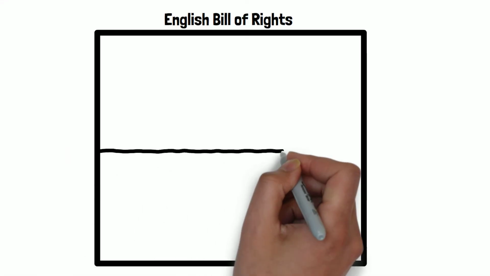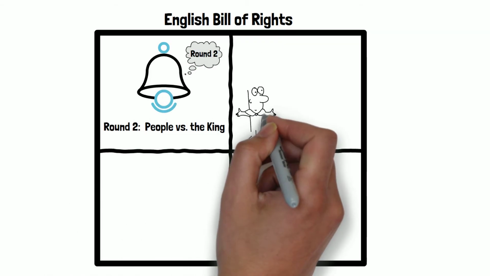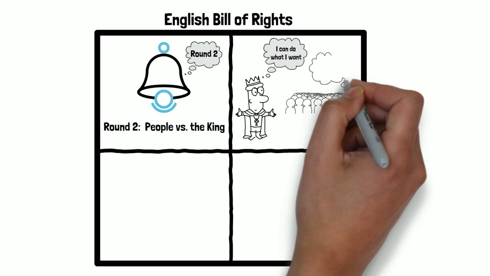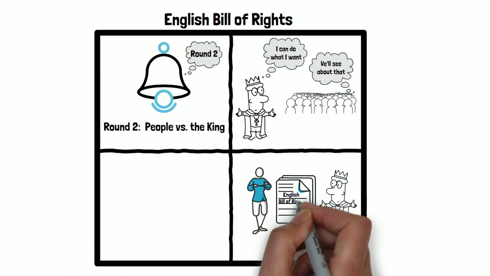The next document is the English Bill of Rights. This is like round 2 of the people versus the king. Although it was a different king this time, he was back to his old ways. Yet again, both the people and the English Parliament were upset with the king. Eventually the king was replaced and the English Bill of Rights was signed.